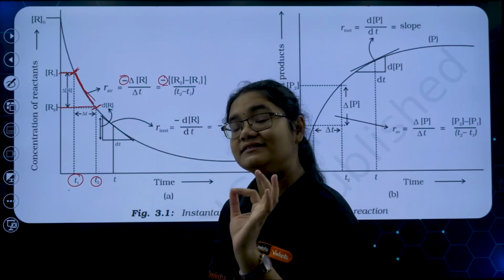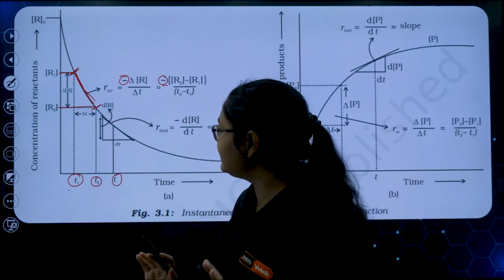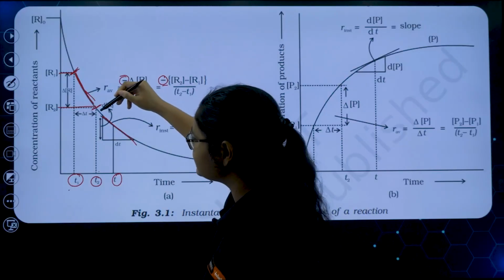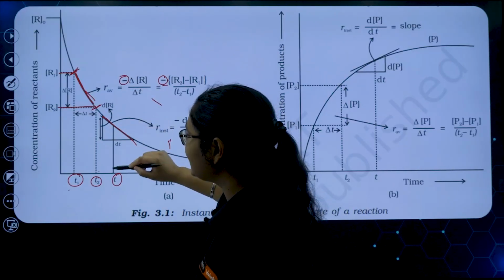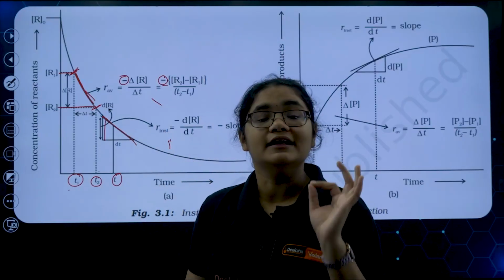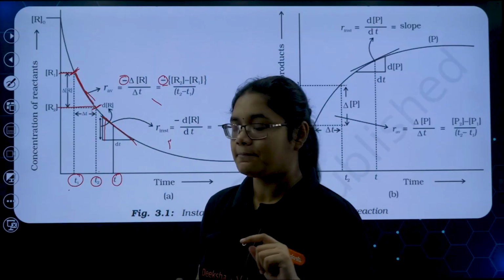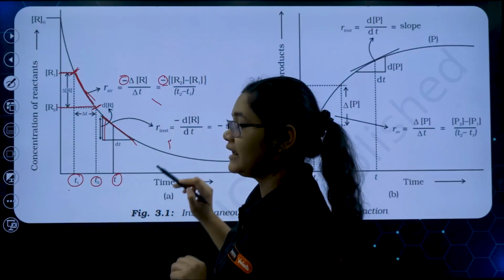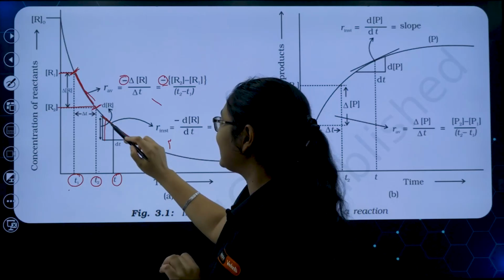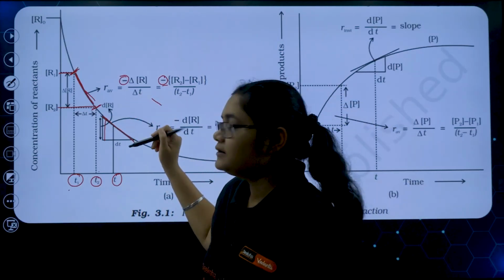Now if I talk about instantaneous rate, at any point of time, that is at point T, you can just draw a tangent in the graph and calculate its slope. What is the slope of this tangent? That will give you the instantaneous rate. How do we represent average rate? With delta. How do we represent instantaneous rate? With dR by dt, which is equal to the negative of the slope.